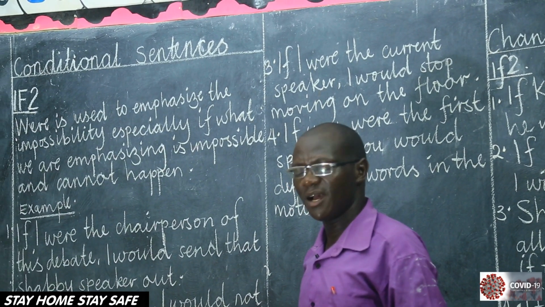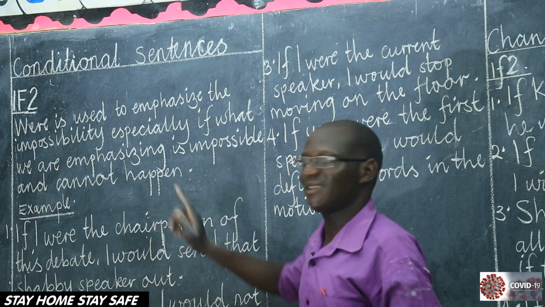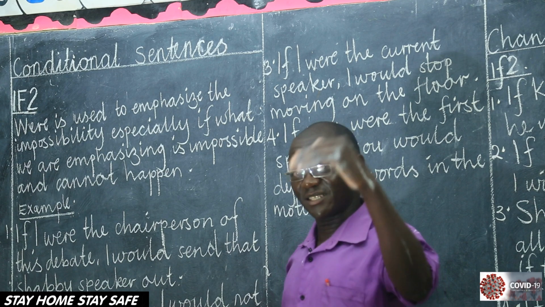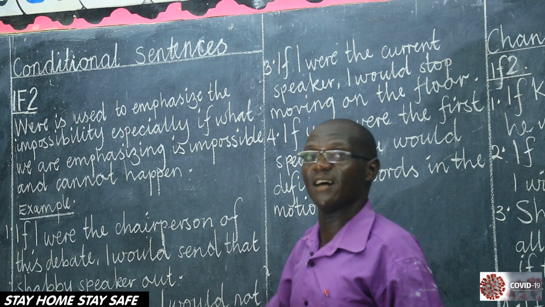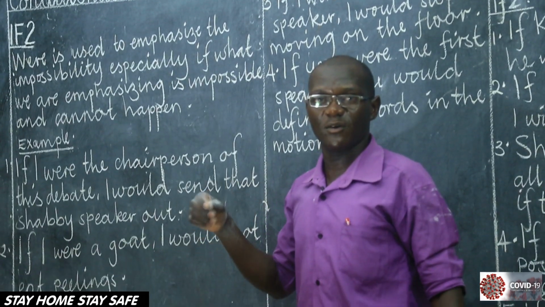But can you be the chairperson of that debate? Maybe you can be a chairperson of a debate, but not this one, because this one already has the chairperson. So use were when referring to those impossibilities.